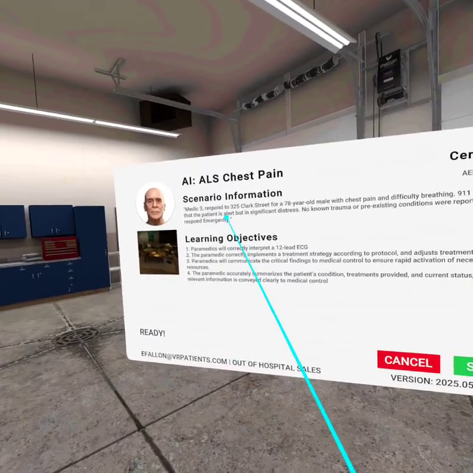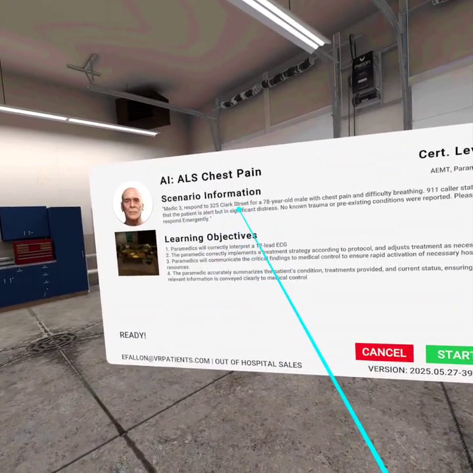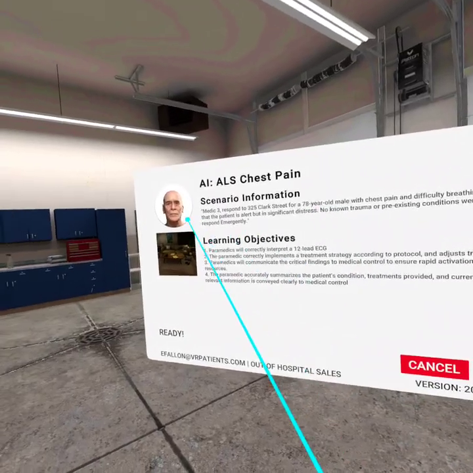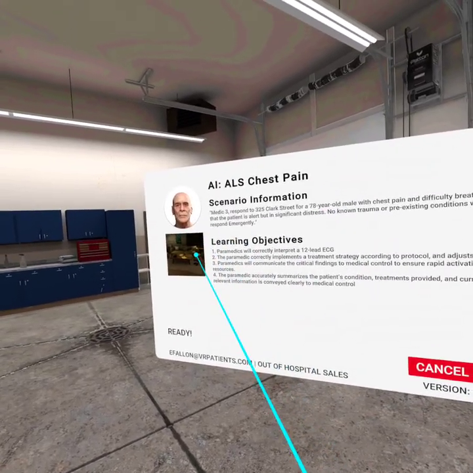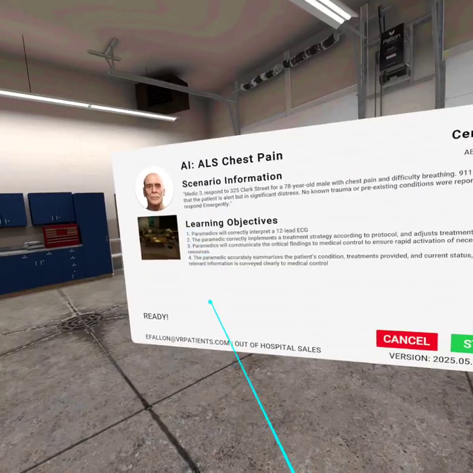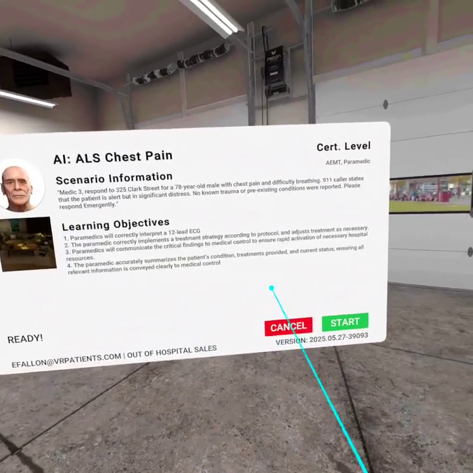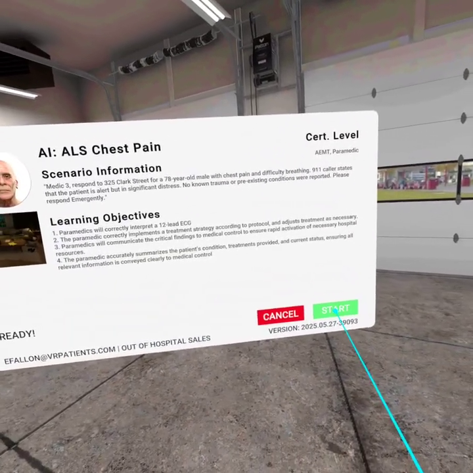A couple things also is this can be completely customized. So you could change this to be a local street in your area. We can change the avatar, the environment, any of the learning objectives can completely be edited. So we'll go ahead and hit start.